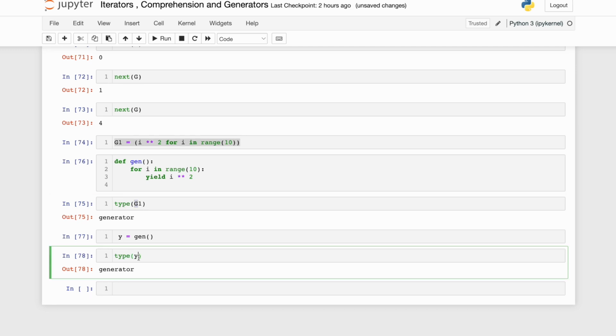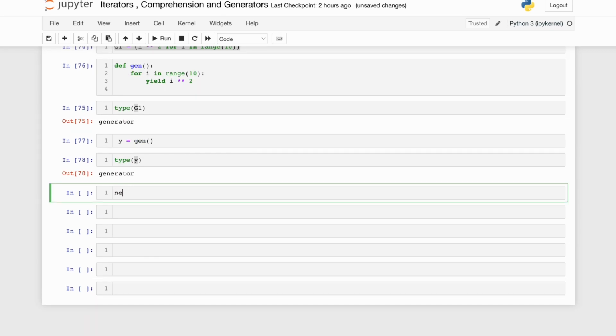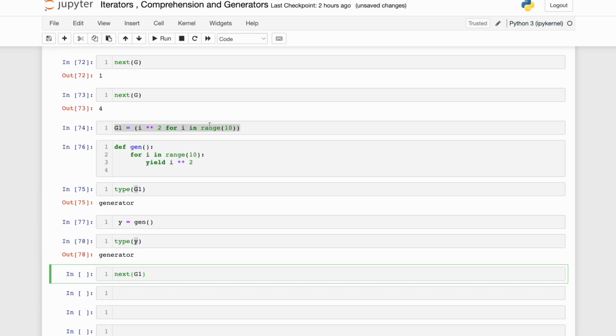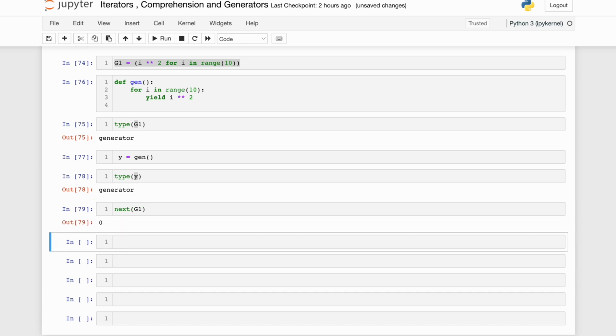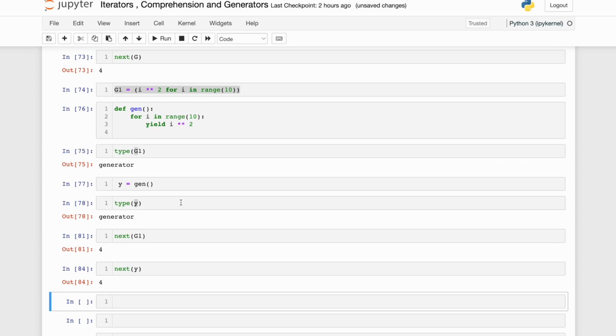Now if this is my generator object, if I do next G1, which I did through an expression, what will it return? 0. Again next G1, 1. Again next G1, 4, right? Now let me do the same thing for my y, which is done through the generator function. 0, 1, 4, right? So it is also generating the same thing as this function. This is the generator function.